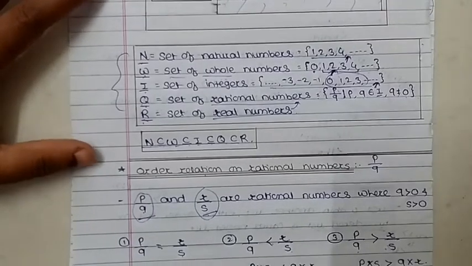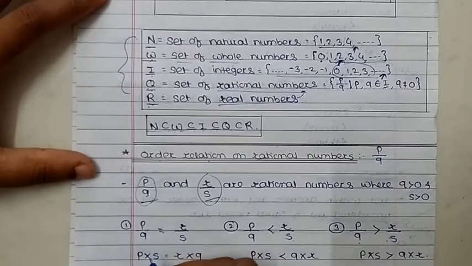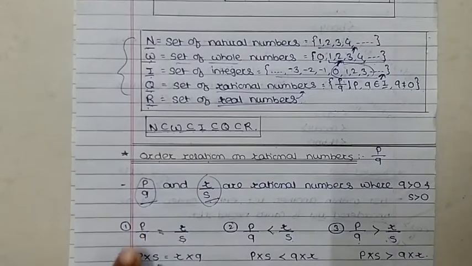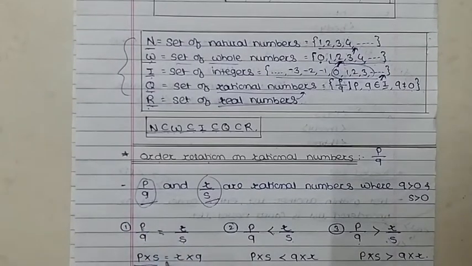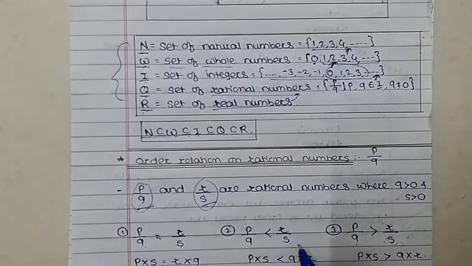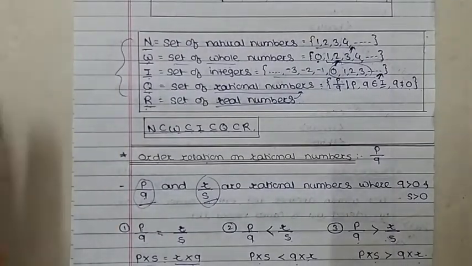So when we talk about the first one, how to do the operation: we multiply p into s, put the equal sign as it is, then r into q. Similarly, p into s less than q into r. Similarly, p into s greater than q into r. So we have to arrange it likewise.